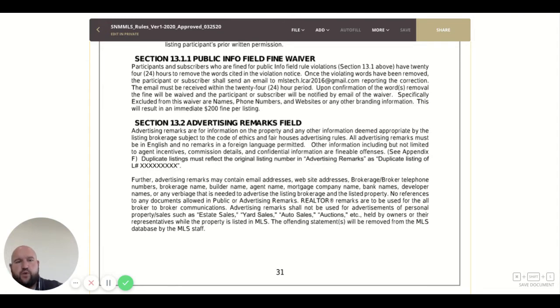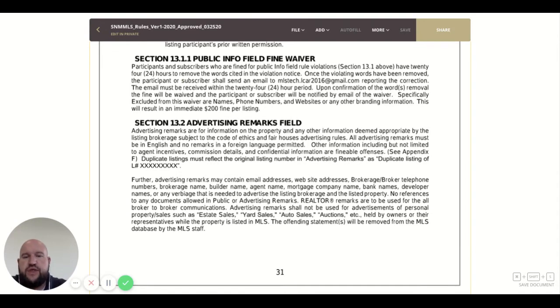Upon confirmation of the words removal, the fine will be waived, and the participant or subscriber will be notified by email of the waiver. Specifically excluded from the waiver are names, phone numbers, and websites, or any other branding information. This will result in an immediate $200 per fine per listing. So the nice thing is they will give you 24 hours to get that portion out of the public info remarks, but only those. If it's names, numbers, websites, automatic immediate fine.